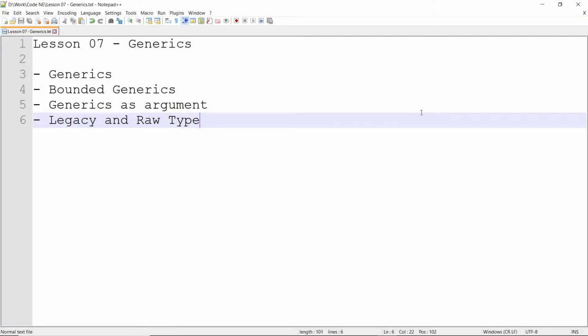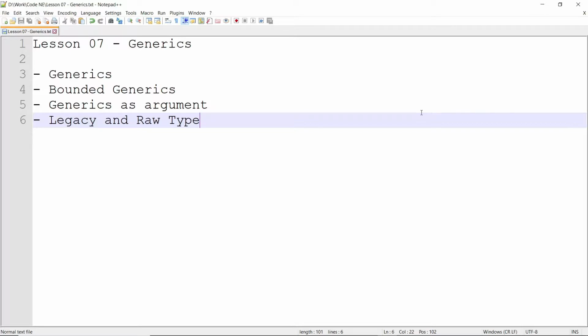Hello everyone, welcome to the course of Mastering Core Java, and today in our lesson number 7 we are going to learn about generics. We will see what generics actually is. We will also see what are bounded generics and how we can use generics as an argument type, and also we will see what are the legacy and raw type.